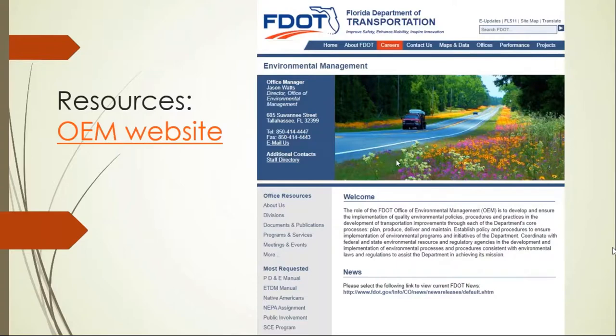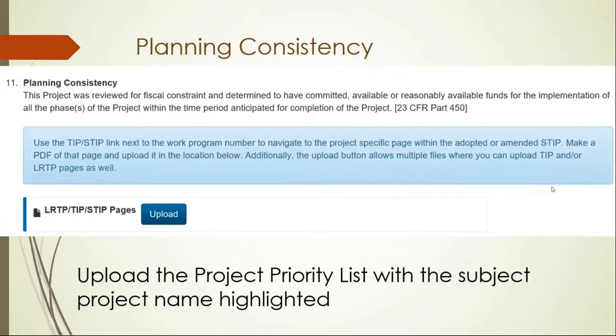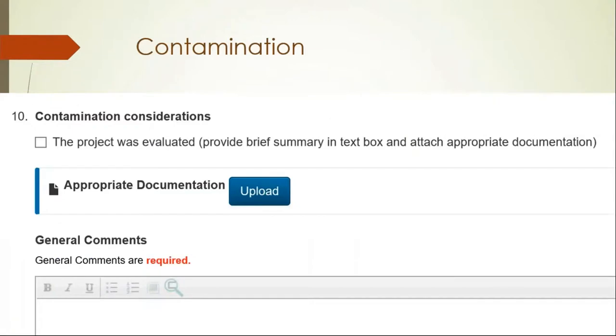And I can go back to that slide real quick, hopefully, about what is required for contamination. So, let's see. You're going to have something to put in the file to confirm that there is no contamination in the project area. And I think when we were talking internally, typically a level 1 is the appropriate documentation. But if you have particular scenarios that you want to run through with us, we can talk on a project by project basis as well.